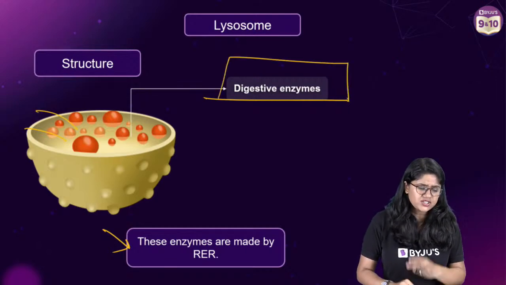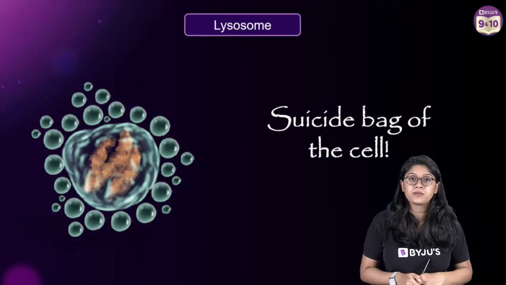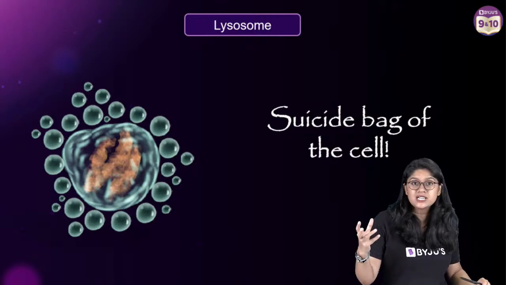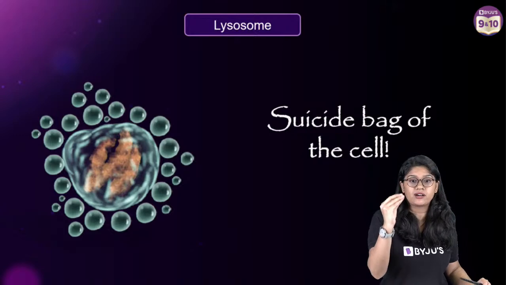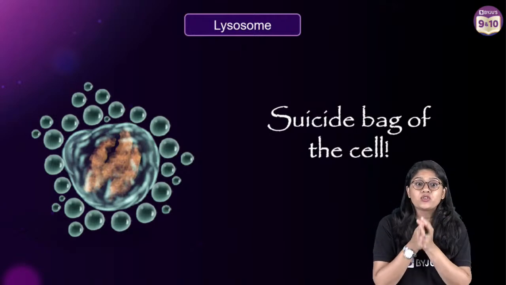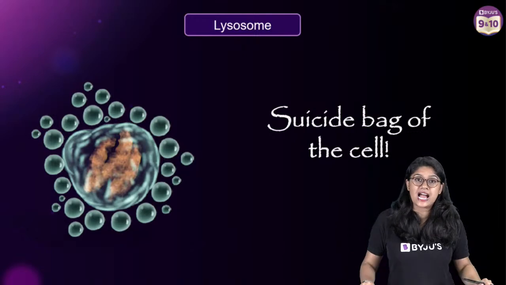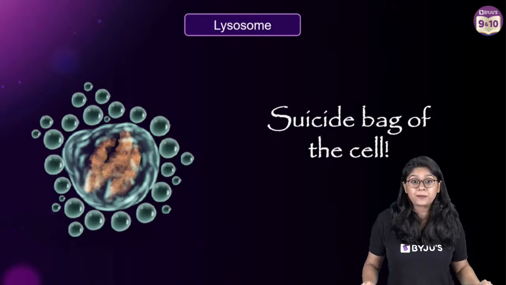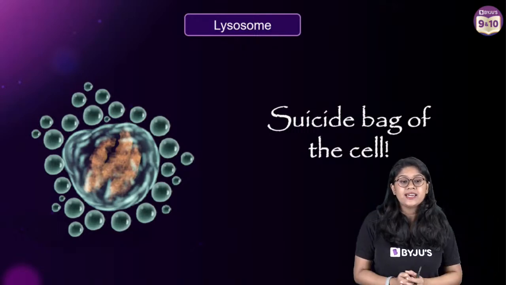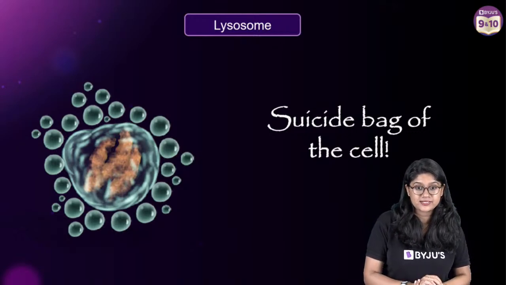They have digestive enzymes, they actually help in clearing out the waste. Apart from that, we call them the suicide bags of the cell. And why do we call them suicide bags of the cell? Because just in case the cell is not functioning correctly, if there's something wrong with the cell, what will happen? You know what will happen? Lysosomes will release all the enzymes that they have, and eventually the cell will die. The cell will say, okay, bye-bye, I'm not functioning well, it's time for me to say bye-bye. That's why they're called the suicidal bags.